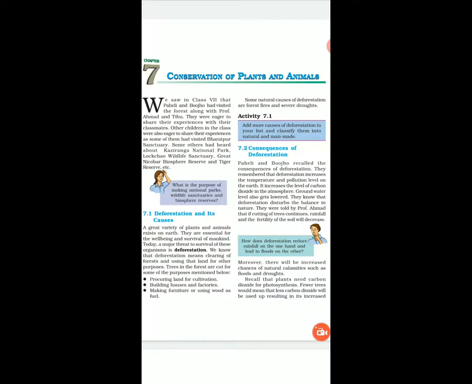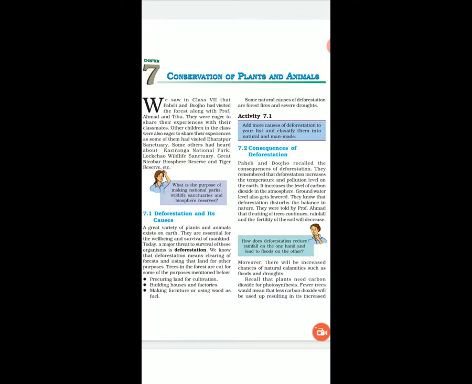First, it is deforestation. What is deforestation? To destroy the forest, to cut off the trees of the forest, that is called deforestation. Many types of plants and animals live on the earth. The major threat to survival of these organisms is deforestation.